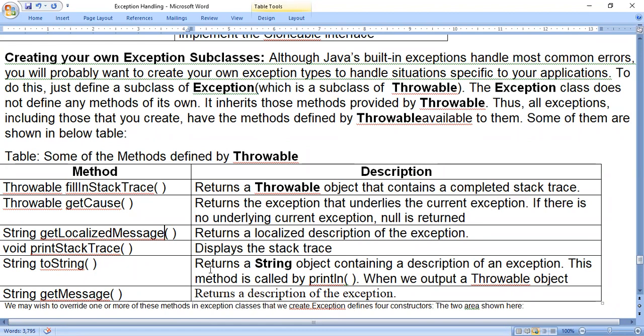In the current situation, we are going to discuss a program based on creating our own exception subclasses. This method we will use now, and I will tell you in the program. I think we will override this method. It returns a string object containing a description of an exception. This method is called by println when we output a Throwable object.